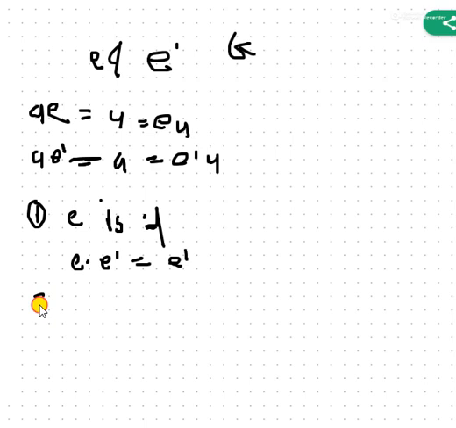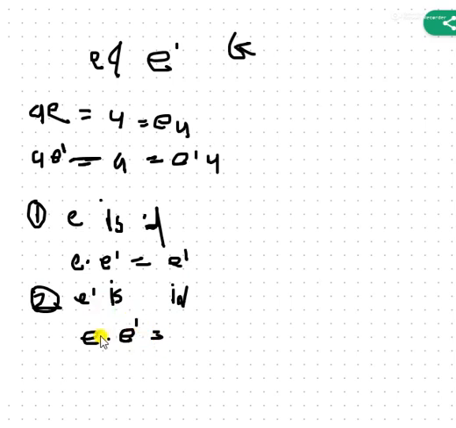Now in the second case, let me take E dash as the identity element. Then if we multiply E into E dash, what can we find here?